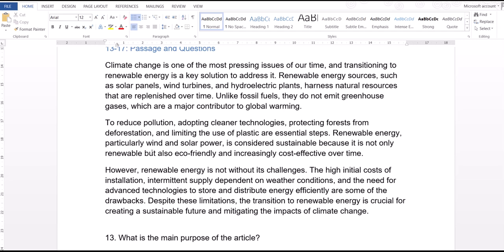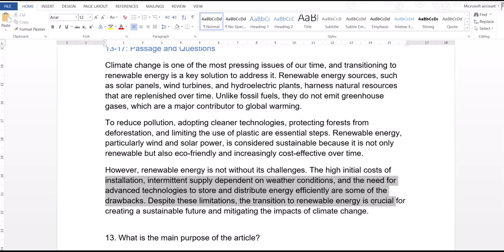Renewable energy, particularly wind and solar power, is considered sustainable because it is not only renewable but also eco-friendly and increasingly cost effective over time. However, this is the keyword. However, renewable energy is not without its challenges. The high initial costs of installation, intermittent supply dependent on weather conditions, and the need for advanced technologies to store and distribute energy efficiently are some of the drawbacks.